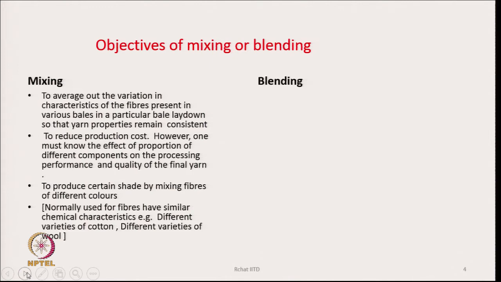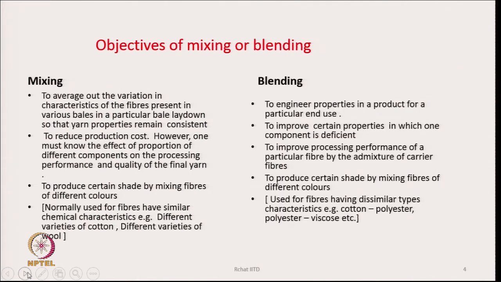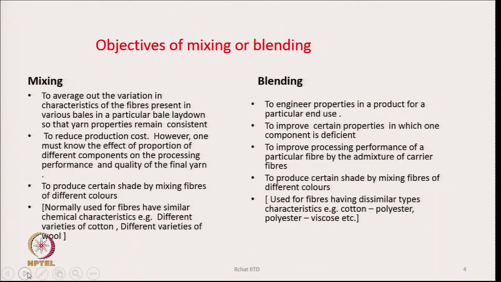The blending part, if we discuss, the main purpose of blending, that is, we are mixing or bringing together fibers which are different in chemical nature. It is to engineer the properties in a product for a particular end use.